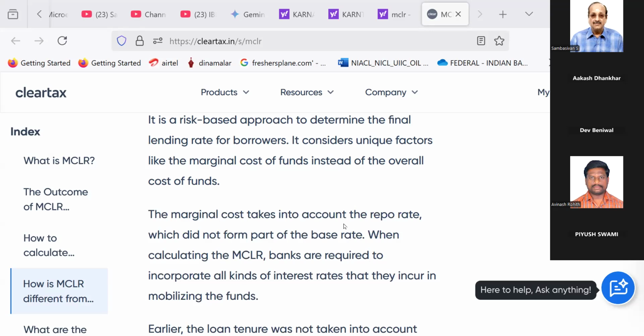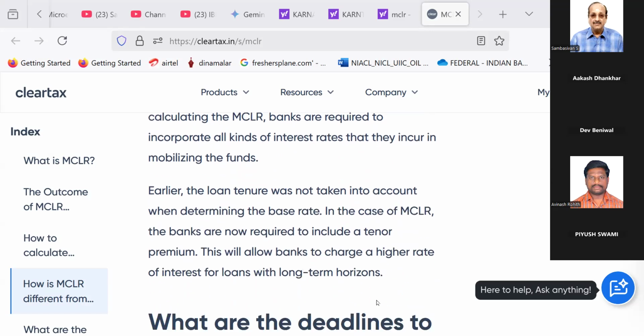It considers unique factors like the marginal cost of funds instead of overall cost of funds. The marginal cost takes into account the repo rate, which did not form part of the base rate. When calculating MCLR, banks are required to incorporate all kinds of interest rates that they incur in mobilizing the funds.